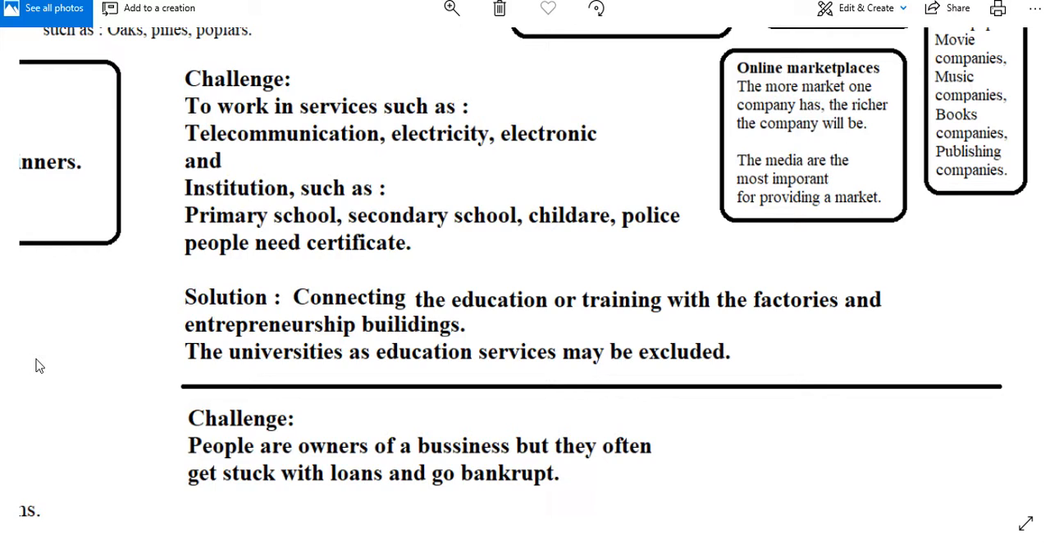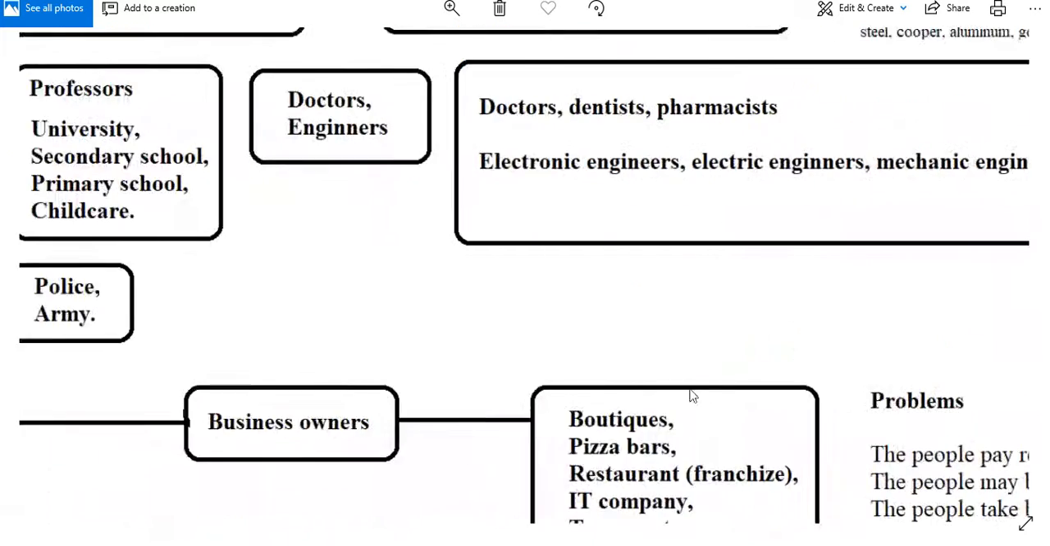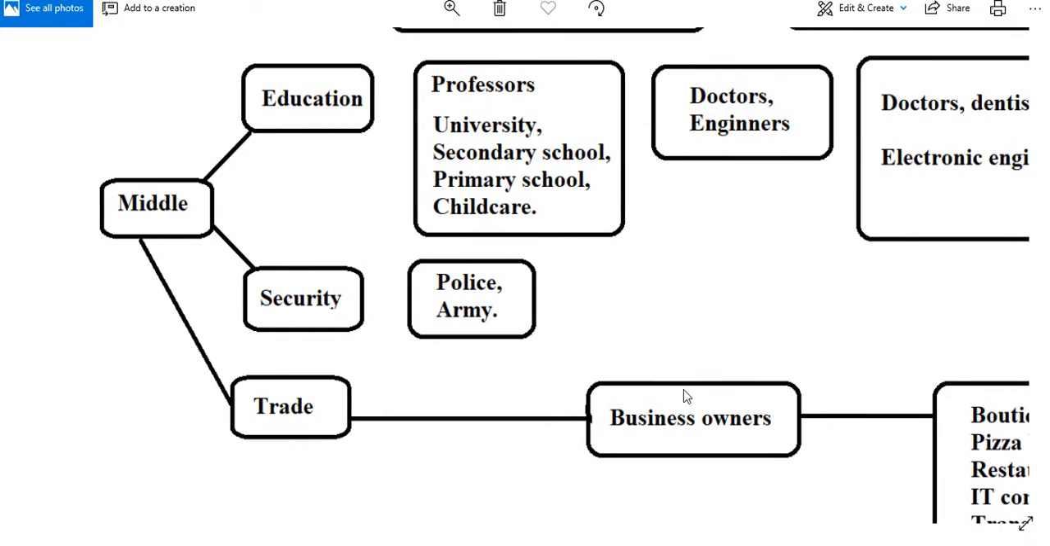Solution. Connecting the education or training with the factories and entrepreneurship buildings. Their universities as education services may be excluded. Security. The middle class includes people who work in the security sector. The security sector includes the police and army.